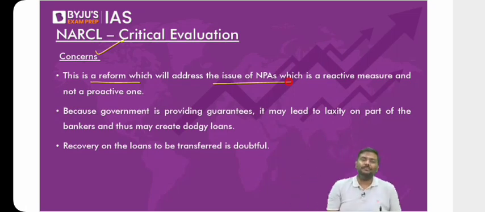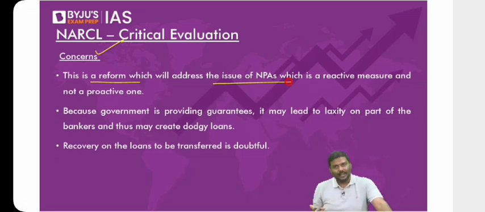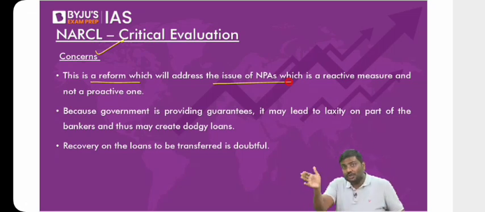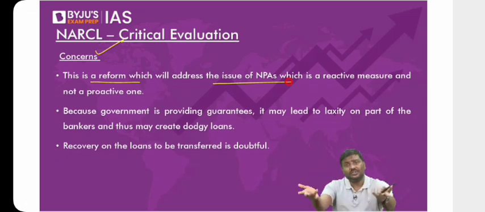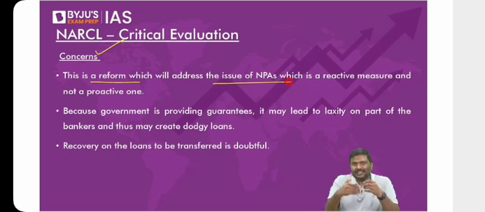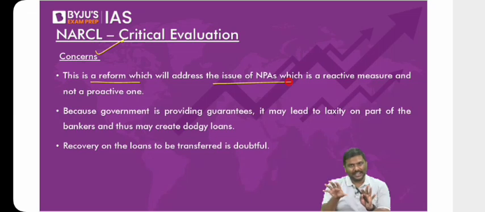So how can you reduce the creation of NPAs? Be careful when you're giving loans to businessmen such as Mr. Vijay Mallya. Simple. When RBI says do not keep on giving more and more loans to certain businesses when their financials are like this, don't take a risk by giving loans to some of them. So implement certain policies which will prevent the creation of NPAs, which will make you much more careful when you're issuing loans, rather than running behind NPAs when they're created. So that is basically our drawback here. I hope you understand this.